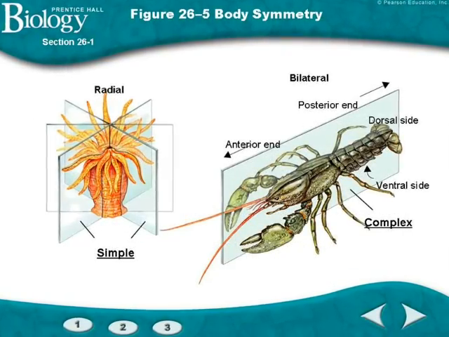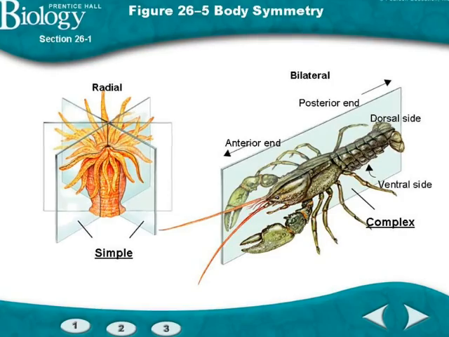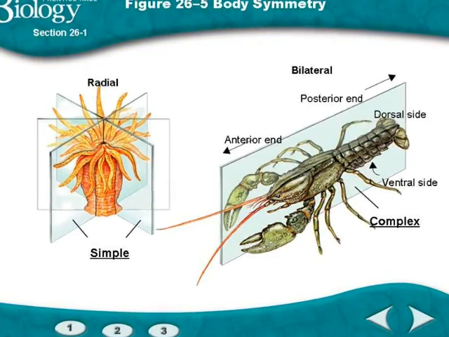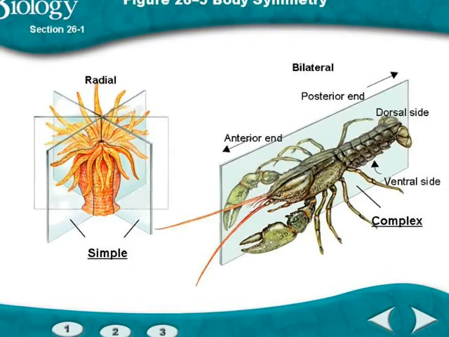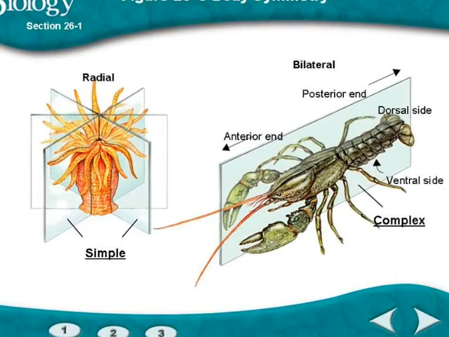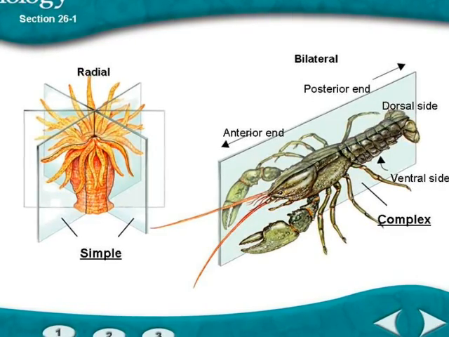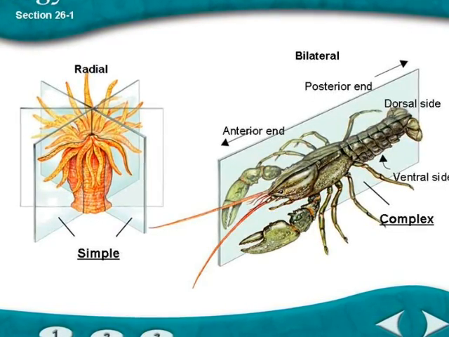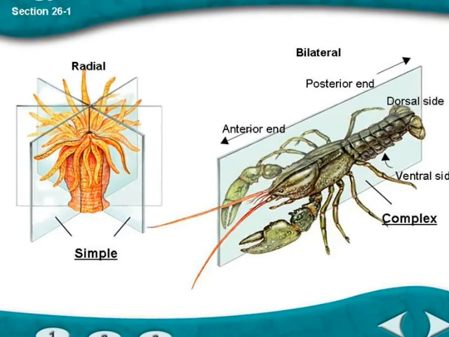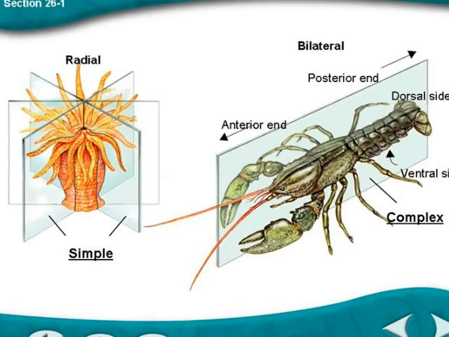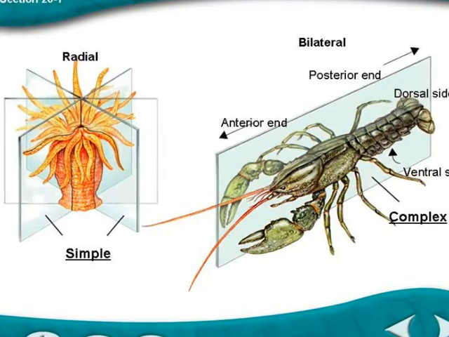This diagram illustrates body symmetry. Pictured on the left is a sea anemone. It has radial symmetry. It can be cut along many different planes to produce two mirror images. A lobster is pictured on the right. It can only be cut along one plane to produce two mirror images. As you can see, this is right down the center of the lobster.